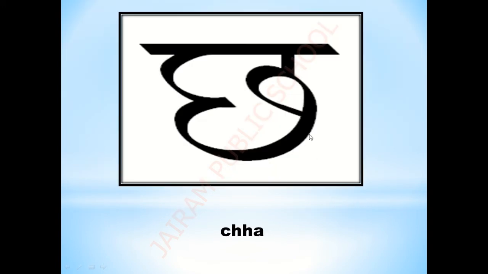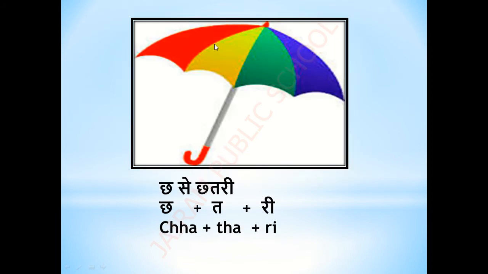Now let's move to the next letter. The next letter is ch. That letter we said as cha. This letter we have to say it as ch. For ch, one small curve, one big curve. The curve will go up, up, up, and then one small round will be put, and one standing line. Then this letter is ch. Okay, now let's see the picture related to ch.